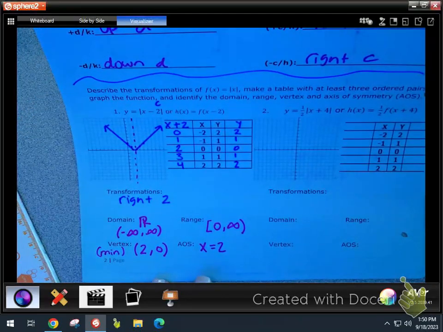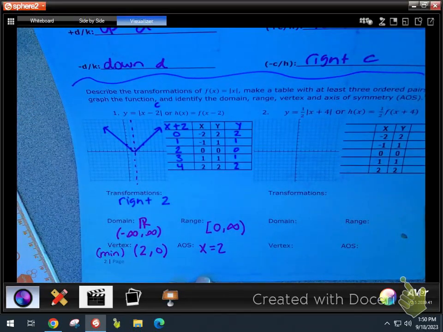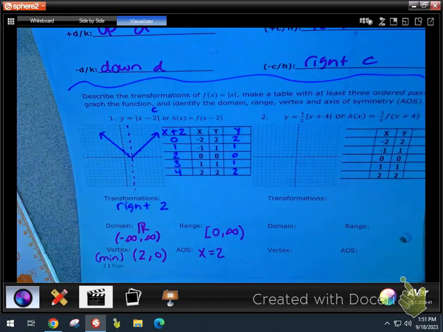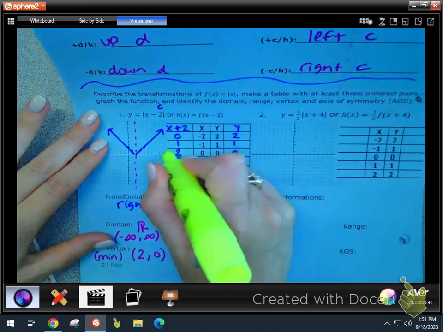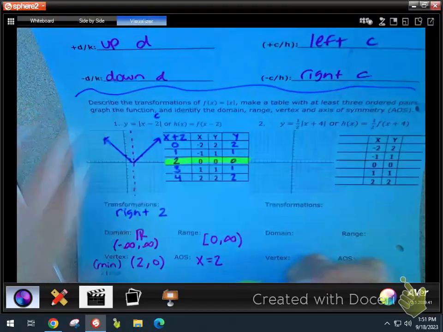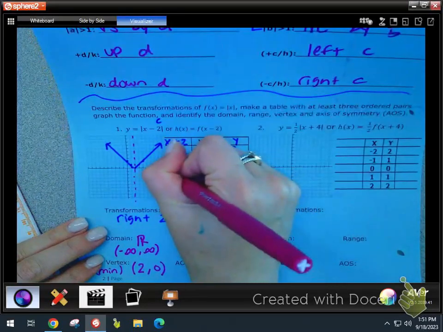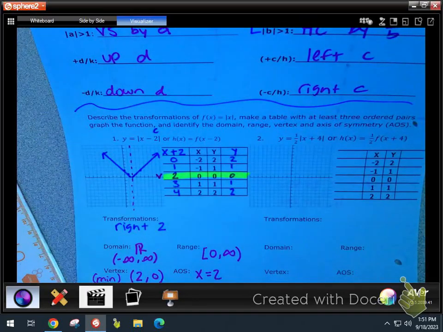Now, I want to show you how you can pull some of this information from the equation. Okay? So look right here with me. First of all, if you have tables, however you move the 0, 0 point, that is always going to be your new vertex point because the parent function is 0, 0. So how that point moves, that will be your vertex point. Your x value of your vertex is always going to be the AOS.